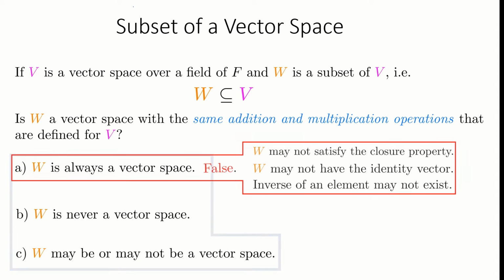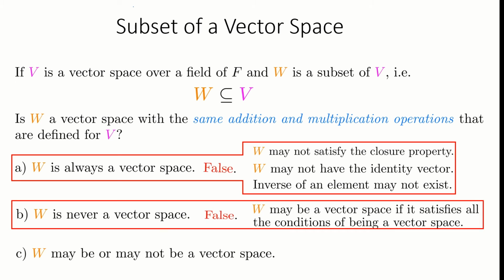The first possibility is false. The subset may not be closed under vector addition or scalar multiplication. It is possible that the addition of two vectors in the set W may not belong to W, or the scalar multiple of a vector in W may not be in W, or W may not contain the identity vector or additive inverse for every element. So a subset of a vector space is not always a vector space.